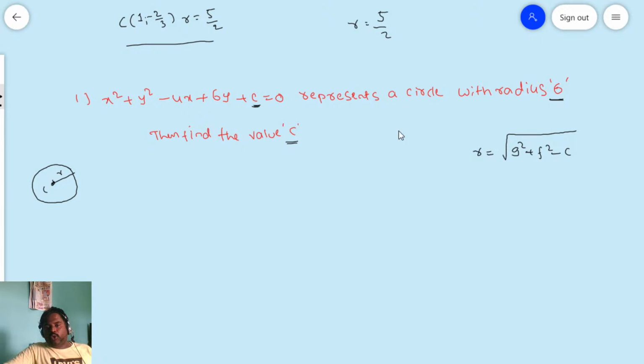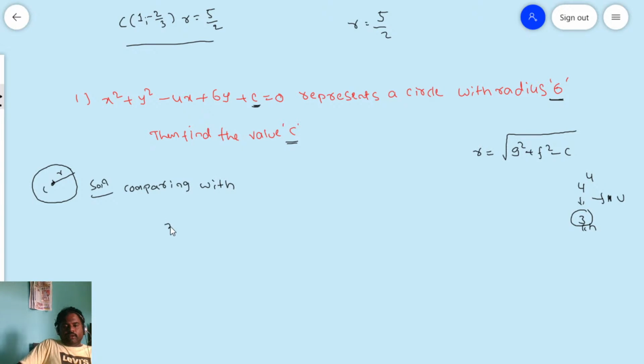In this formula, do you know the g value? Yes. Do you know the f value? Yes. From this equation we can get the g value and f value. But the c value you need to find. What do you have on the left side? Radius. Are they given the r value? Yes, radius is given. So out of 4 unknowns, 3 values are known. Therefore, the remaining one unknown value we can find out.